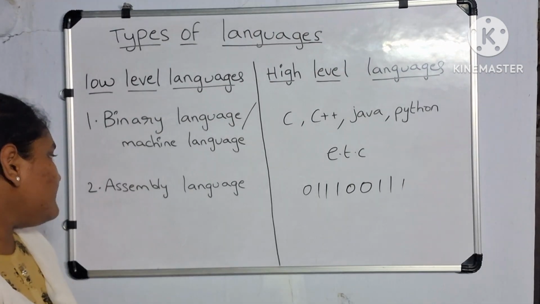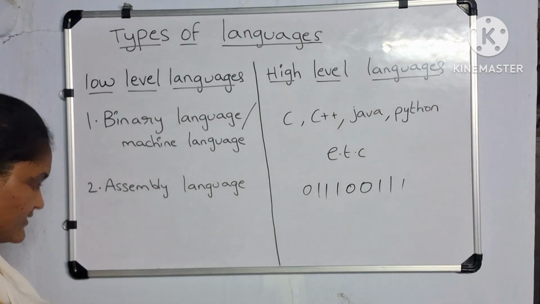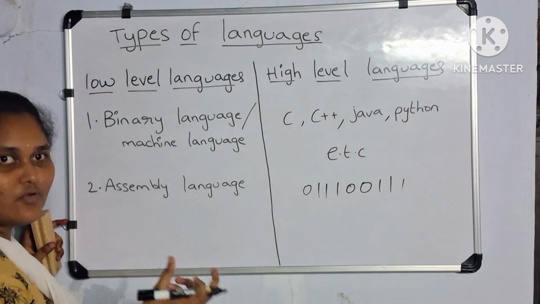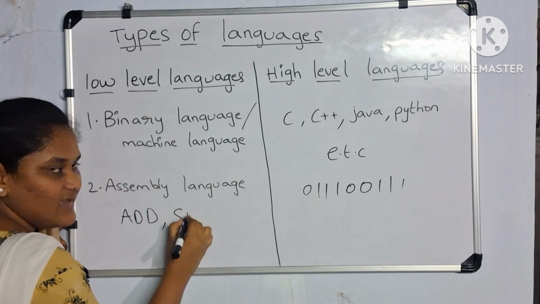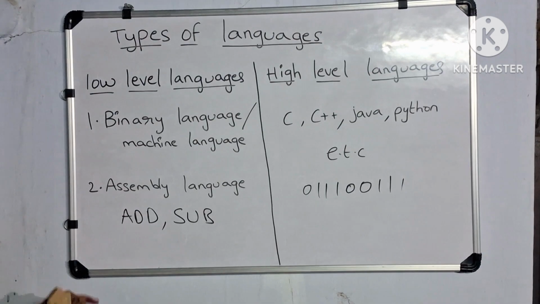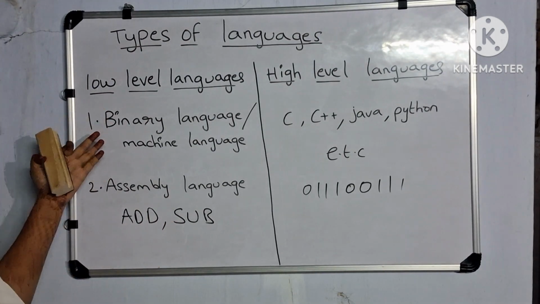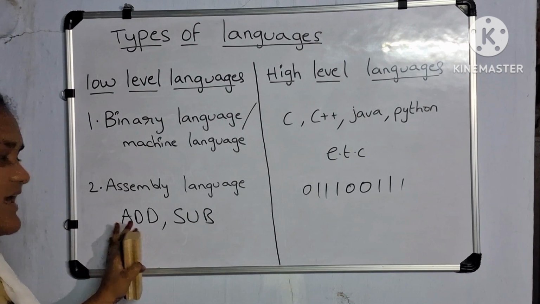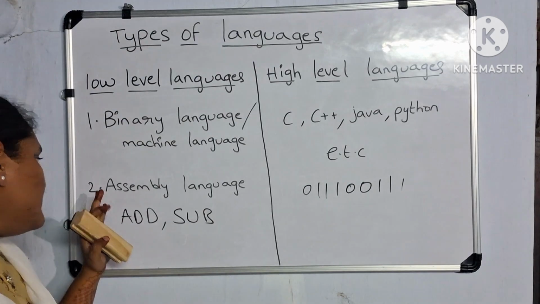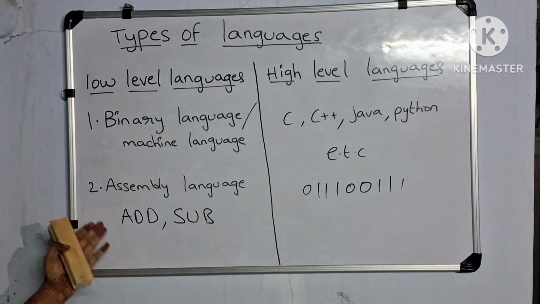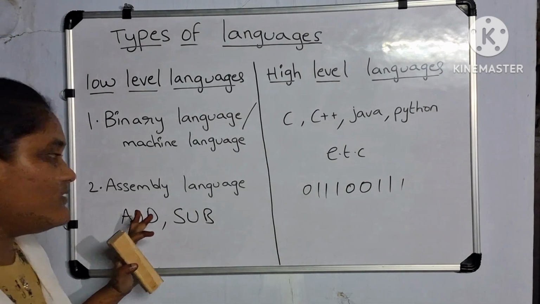So, that's why they developed assembly language. Assembly language consists of small words like add for addition and maybe sub for subtraction. So this is somewhat better than binary language. It has some words, and humans can somewhat understand by looking at the code. This is better than binary language but not super good.